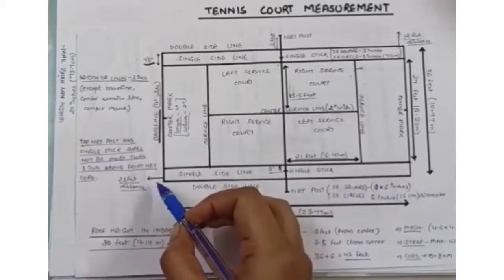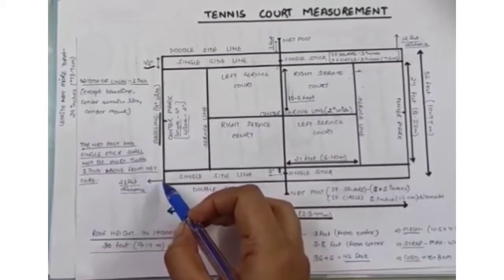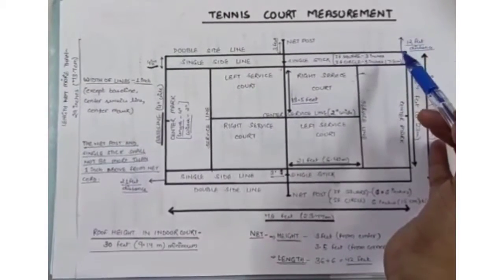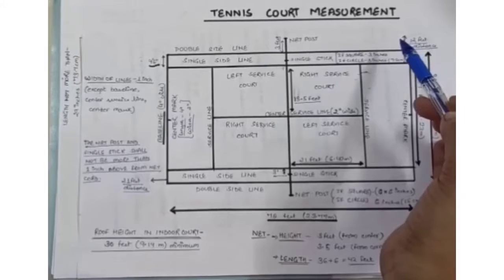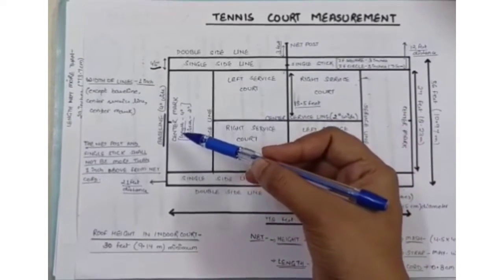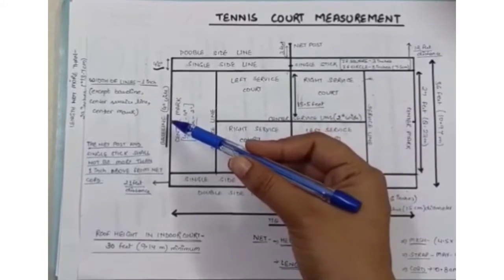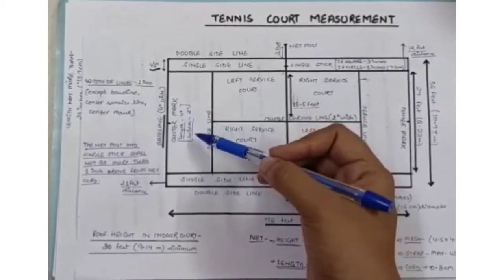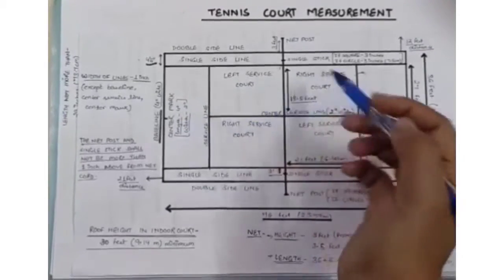There should be a 21 feet distance from the baseline, and 12 feet distance from the double sideline. Baseline is 4 inches wide, and here is the center mark. The center mark's length should be 4 inches and the width should be 2 inches.